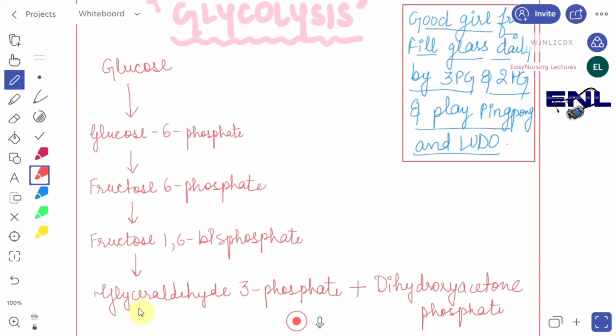Now the glyceraldehyde 3 phosphate has another role, and it will convert into buy, that means 1,3 bisphosphoglycerate. Okay, and then it will convert to 3 PG, that means 3 phosphoglycerate.